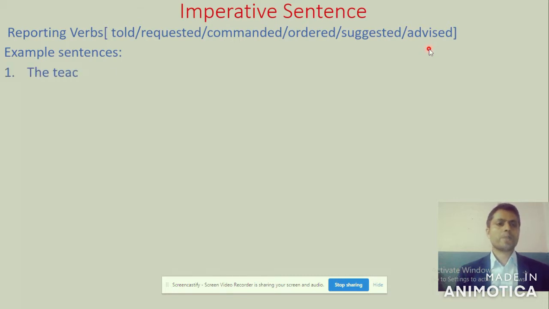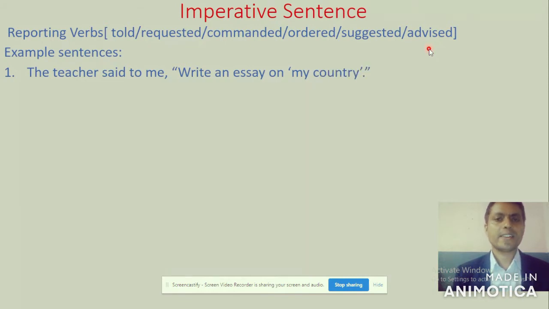Number one: The teacher said to me, "Write an essay on my country." Here "said to" is the reporting verb, "me" is the object, and the double inverted commas contain the actual expression told by the speaker, the teacher in this case. Now, how can you change this direct speech into indirect speech?